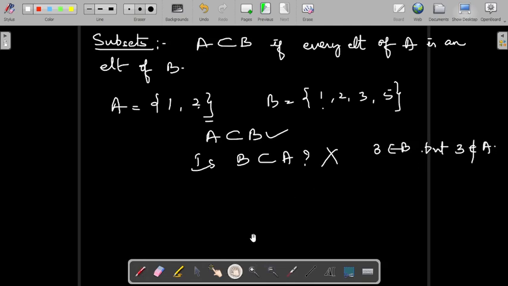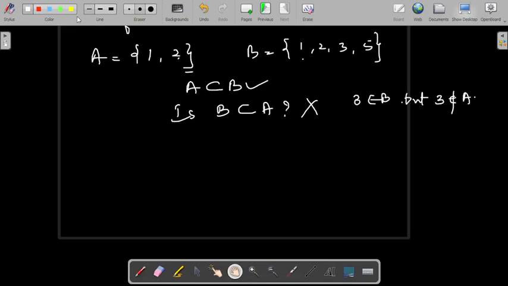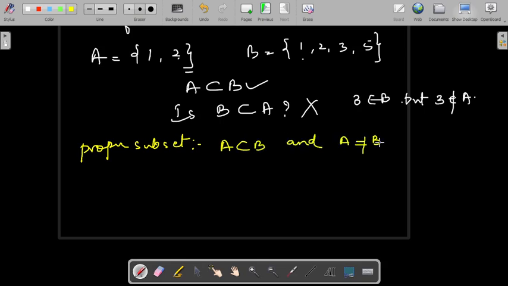In subsets also, again, there are two categories: proper subset and superset. Proper subset means A is a subset of B and A is not equal to B, because we already know that the empty set is a subset of any set and A is a subset of itself.